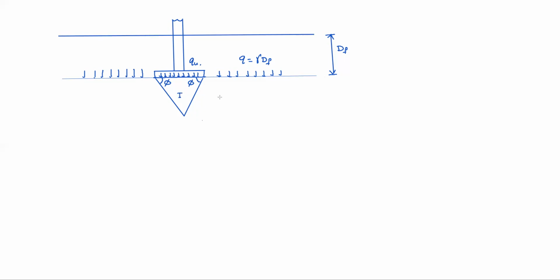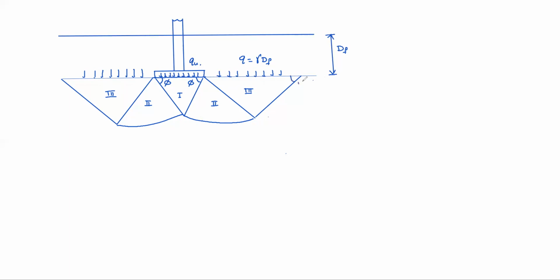Similar to Prandtl, he also assumed radial shear zones and Rankine's passive zones in the same way. Everything is the same as Prandtl, the only difference is that instead of 45 plus phi by 2, he has taken simply angle phi.